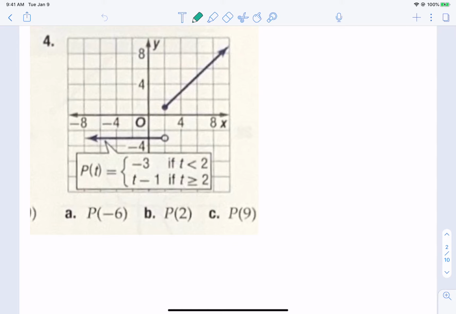Now please watch the way that this particular book uses their graphs. The x and y might not be counting the same. Please always check it. If we look at our x-axis, it's counting by 2's. On the y-axis, it's also counting by 2's. Don't always rely on that, so please always check that, okay?